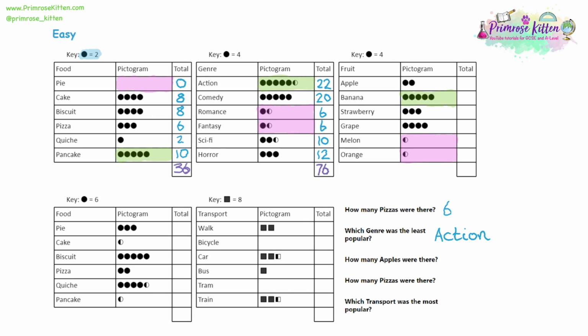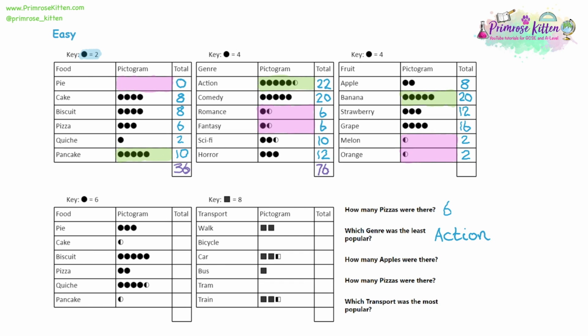But let's look at those numbers. The key is 4 again. So if we have 2 circles for apple, 2 times 4 is 8. We have 5 circles for banana, 5 times 4 is 20. 3 for strawberry, 3 times 4 is 12. 4 for grape, 4 times 4 is 16. And then half a circle for melon and orange, so half of 4 is 2. They both have 2 each.